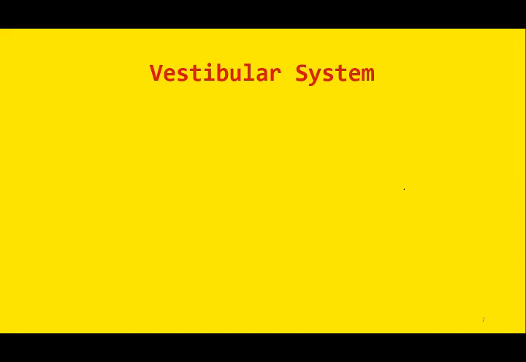So you should not get confused by the terminologies like vestibular system, vestibular apparatus, or membranous labyrinth. There is overlap between these two terminologies. Vestibular system, when we use this term, we are referring to the vestibular apparatus, number one.